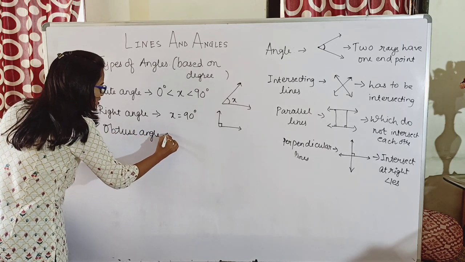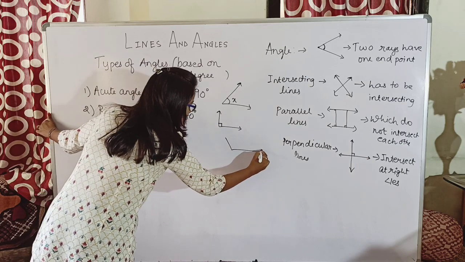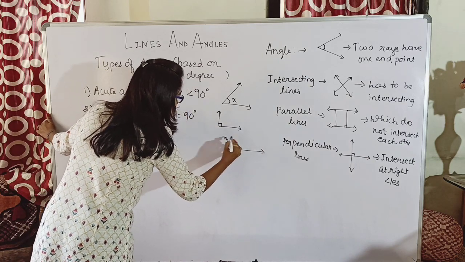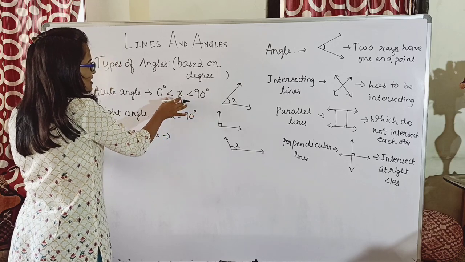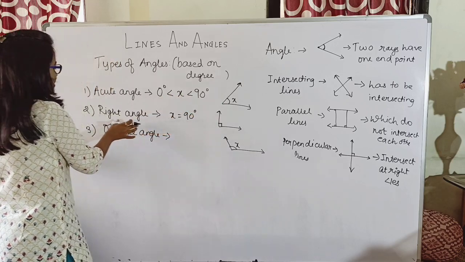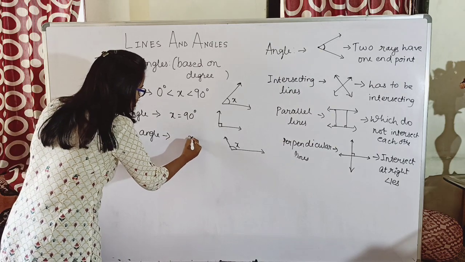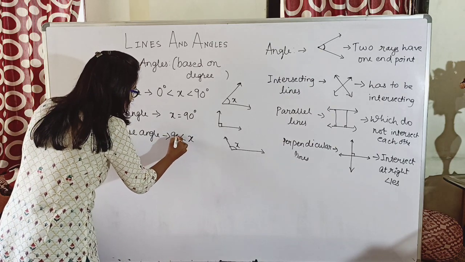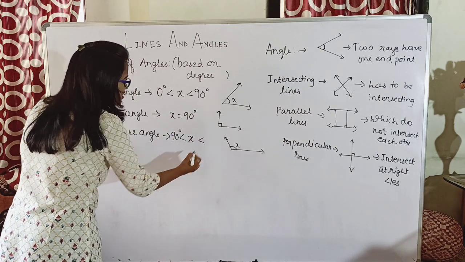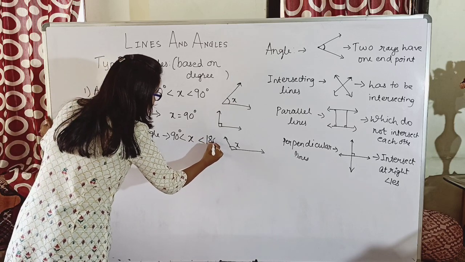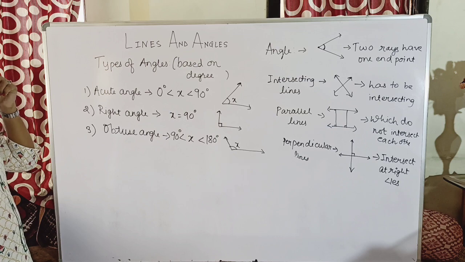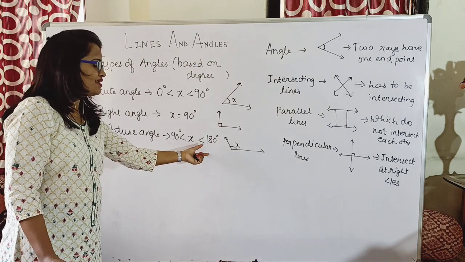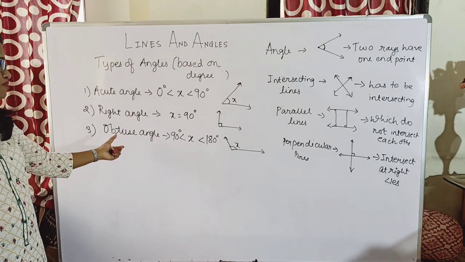Again, an angle whose range falls between... now if it is less than 90, I call it acute. If it is equal to 90, I call it a right angle. So here it should definitely be greater than 90 degrees, but less than what? Less than 180 degrees. So an angle whose value is greater than 90 degrees but less than 180 degrees is called an obtuse angle.